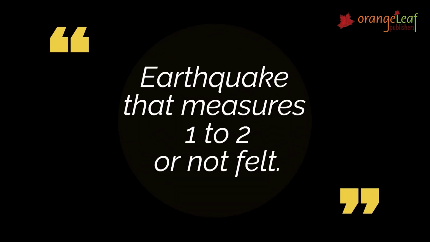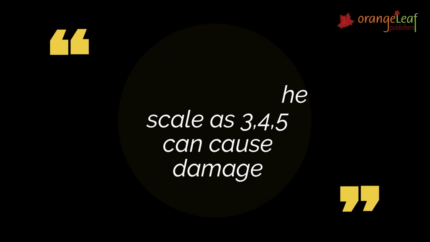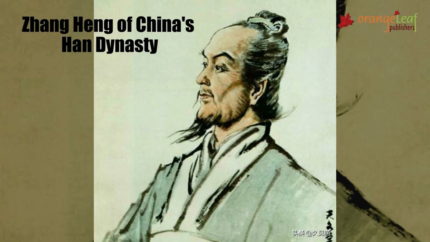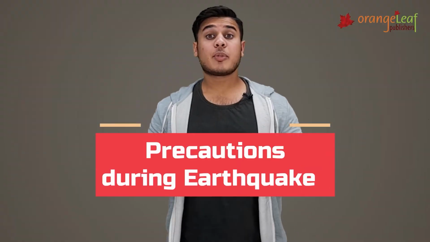Earthquakes that measure 1 or 2 are not felt. Earthquakes measuring on the scale as 3, 4 or 5 can cause damage. Earthquakes measuring 6 and above on the Richter scale can cause widespread damage to life and property. Now did you know Zhang Heng of China's Han Dynasty was the first person to invent an instrument to detect earthquakes.